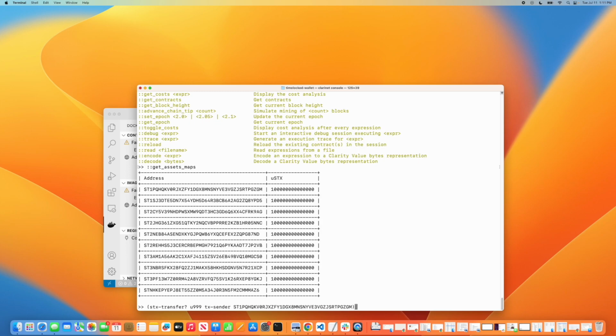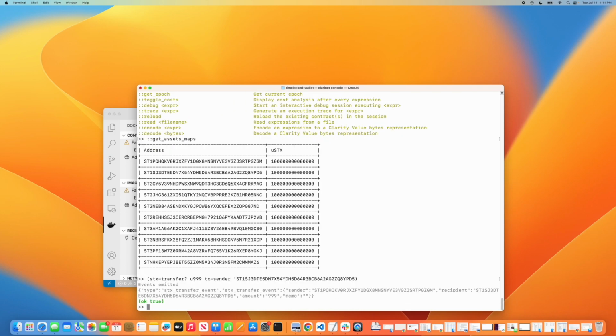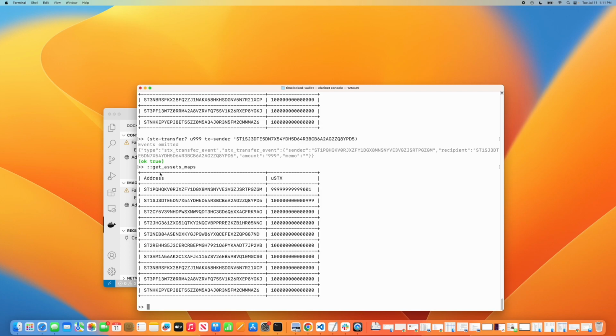So I'm going to go back and let's see. So I think I was transferring it to myself actually, which is not a great idea. So here I want to do this, okay, and that says it succeeded, so when I get my assets maps, you'll see I pulled out 999 and I put it in over here. So we can do a transfer to the different principals on the stacks chain.